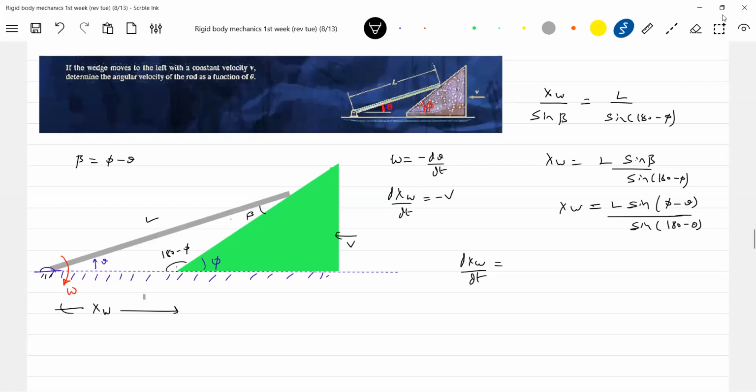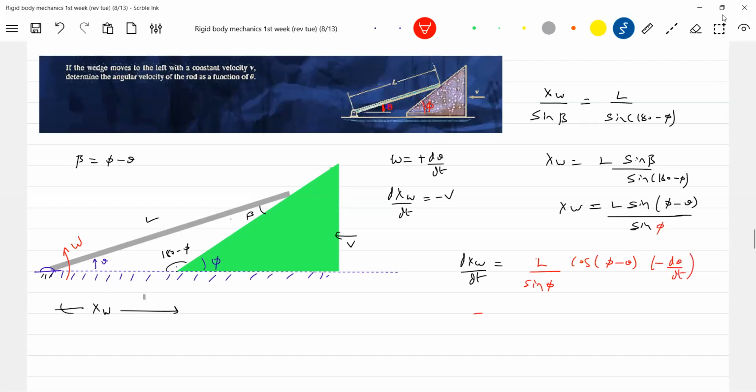Then this will be negative, this will be positive. Then the angular velocity will be, okay, great. Then this will differentiate. L sine of 180 minus phi will be sine phi, cos of phi minus theta, minus of d theta by dt.